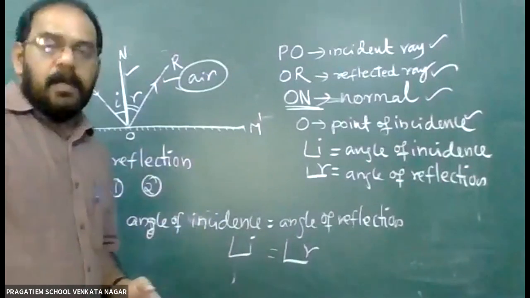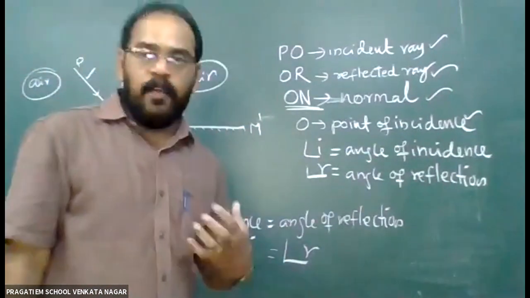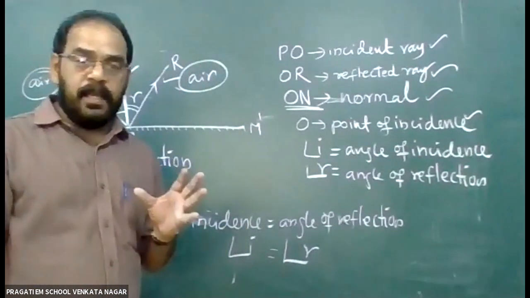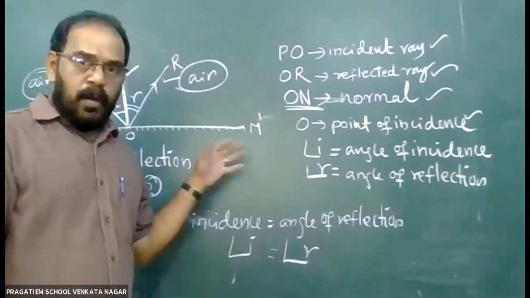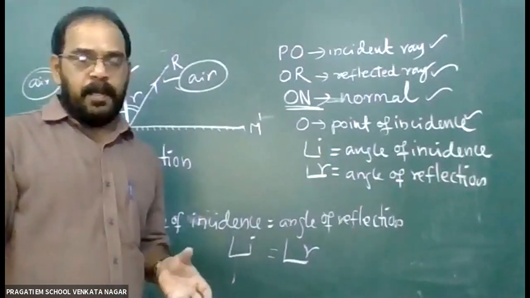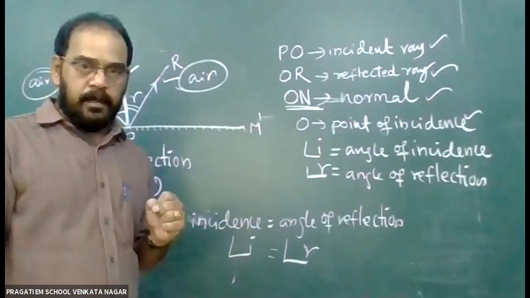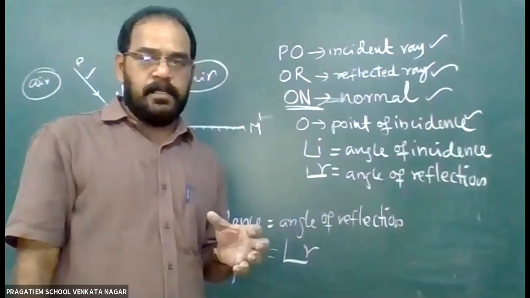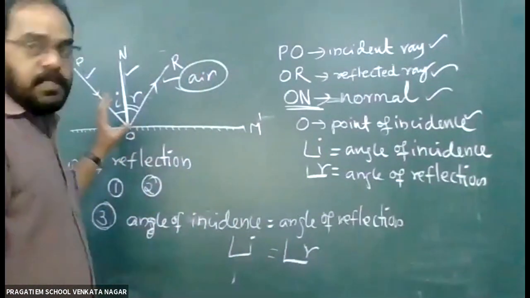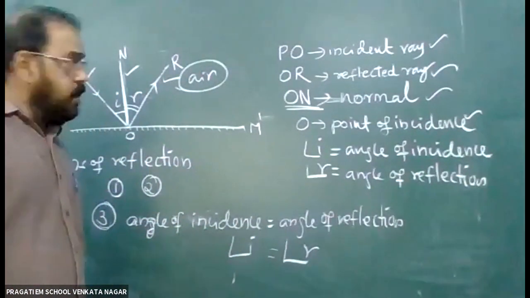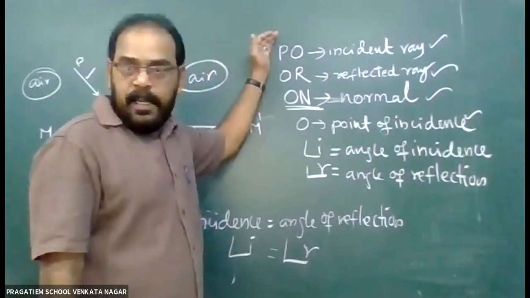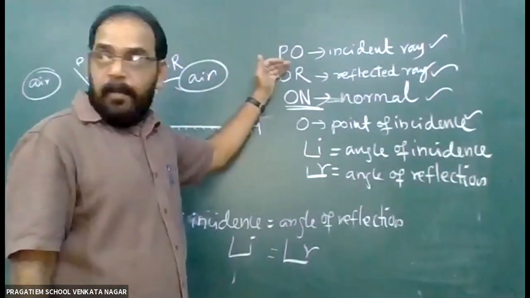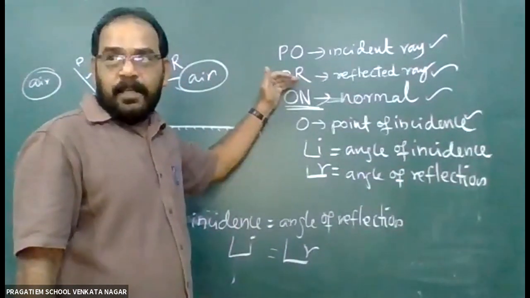So once more, reflection means the coming back of light rays after striking a smooth surface like a mirror or any other shiny surface like a steel plate. After striking, it comes back. The coming back of light rays is called reflection of light. In reflection of light, we can see there is an incident ray, a normal, and a reflected ray.